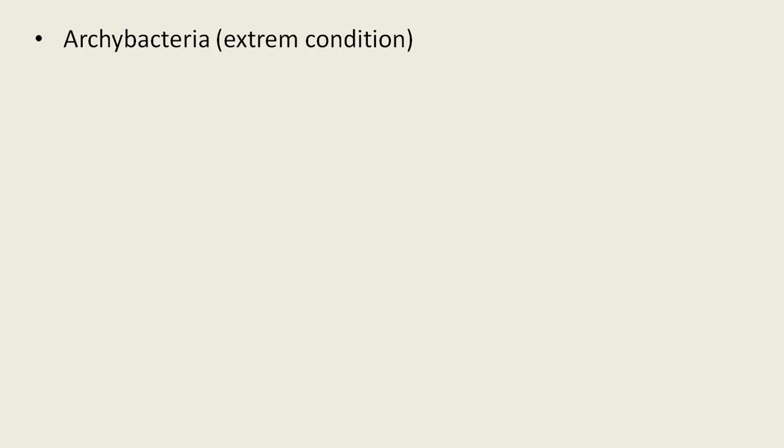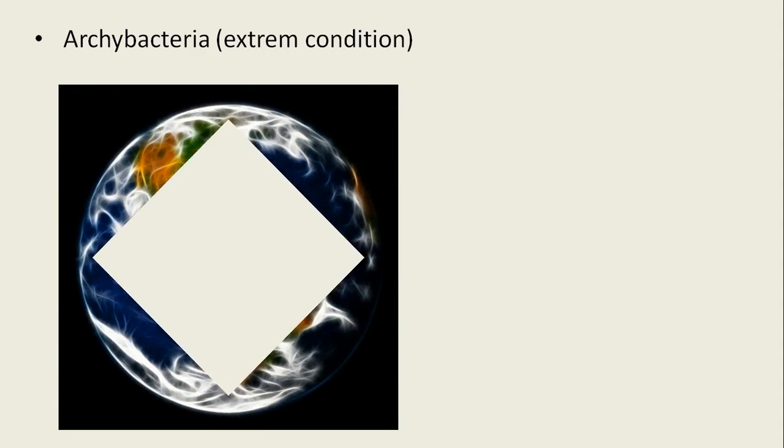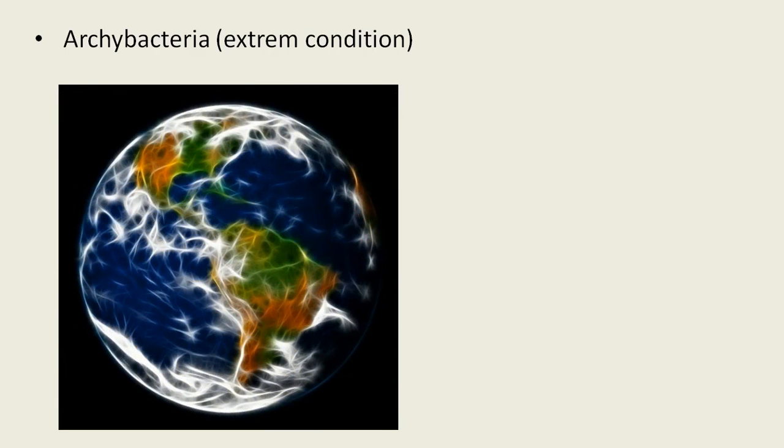Then the next group of organisms also belongs to the kingdom Monera. This is known as Archaebacteria. All these Archaebacteria are found or developed in very extreme conditions that occurred on the earth in the very early life. Archaebacteria developed on the earth, and these are bacteria of extreme conditions.